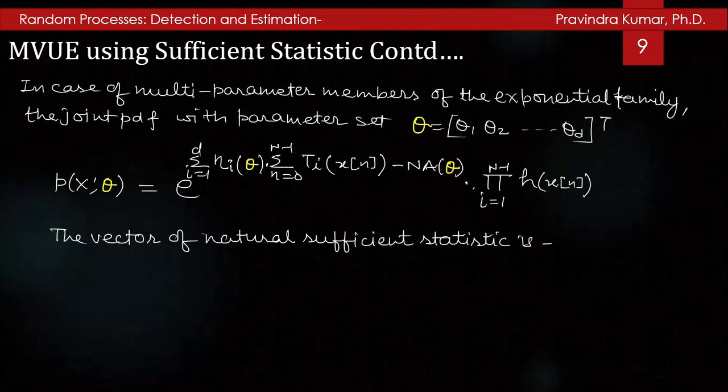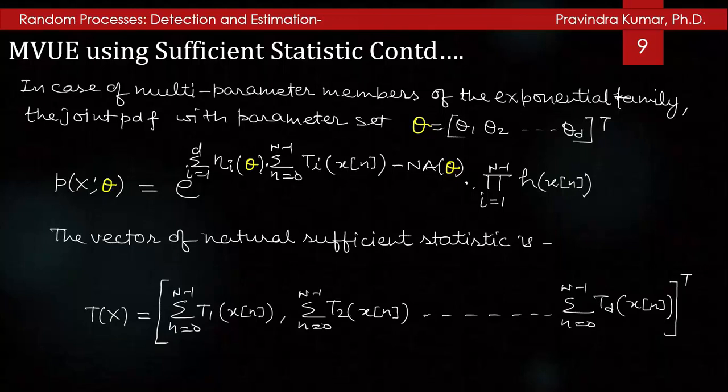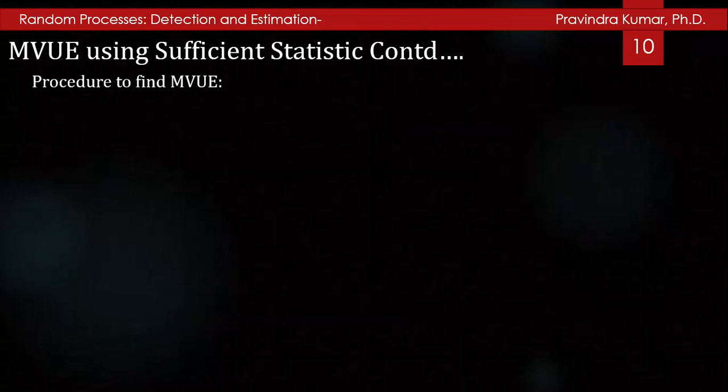So we have the vector of natural sufficient statistics T(x) as the transpose of the vector with the summation n=0 to N-1 of T1(x[n]), the summation of T2(x[n]), up to the summation of Td(x[n]). So the procedure of finding the MVUE.